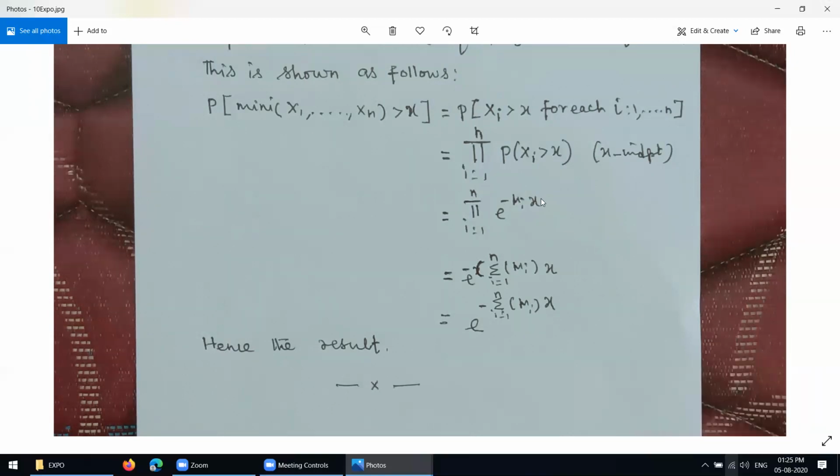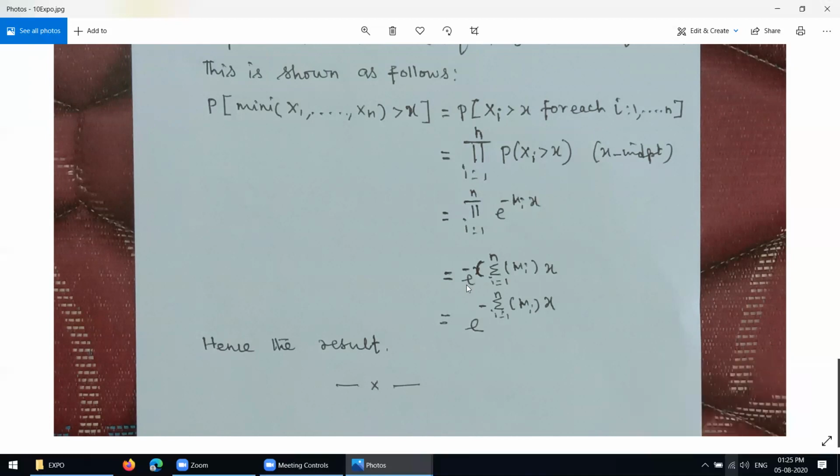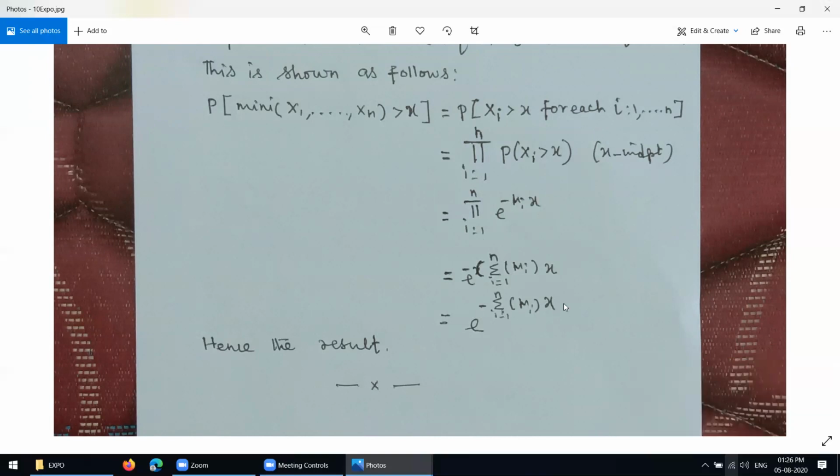Here also, mu i into x, this one. Then the exponent is the summation of i equal to 1 to n of mu i into x. This also you write: e power negative summation of i equal to 1 to n of mu i into x.